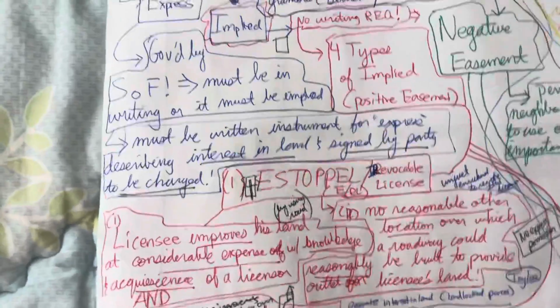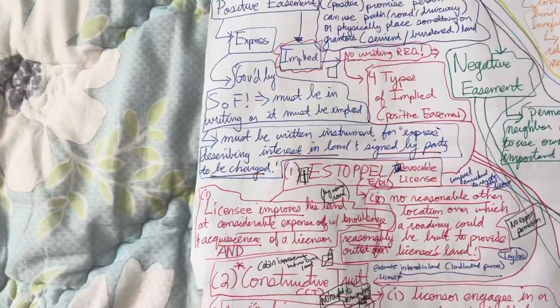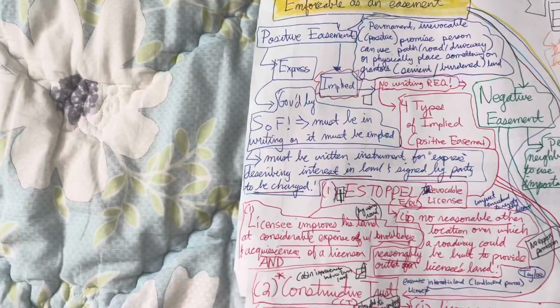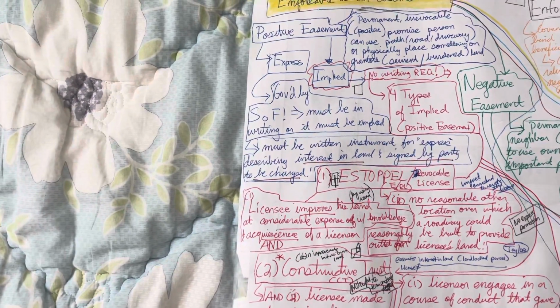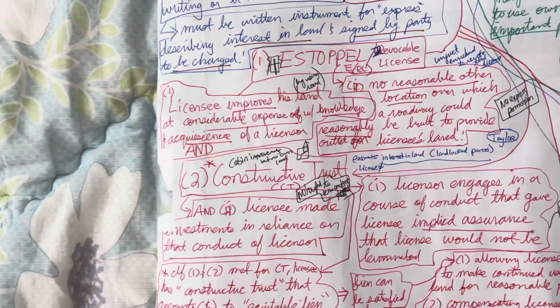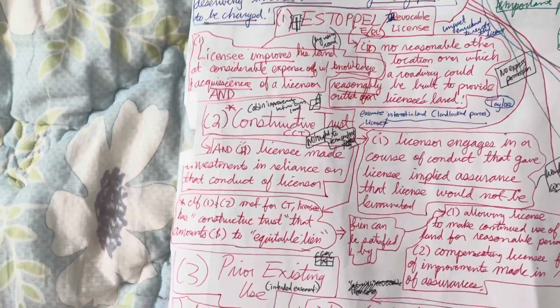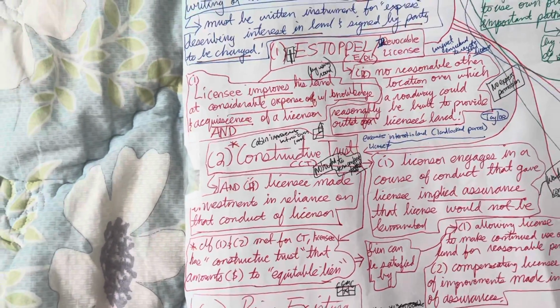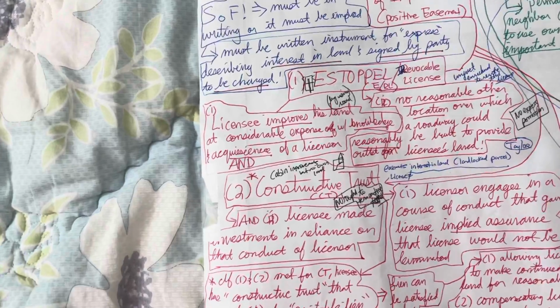So think about different types of possible uses for estoppel or an irrevocable license. For example, we might have a road where a licensee might make improvements by using or developing a road, and it might go through another adjacent property owner's land. There's no other reasonable location where this roadway could be built.